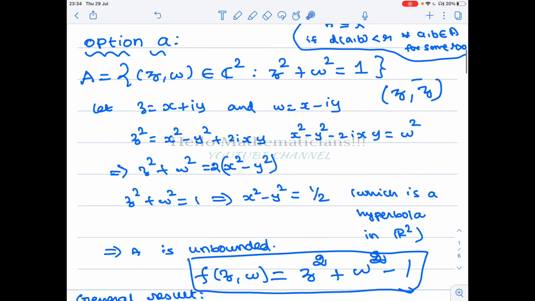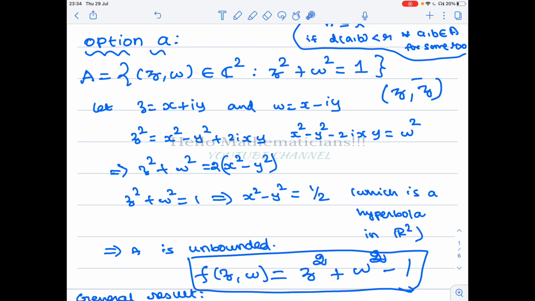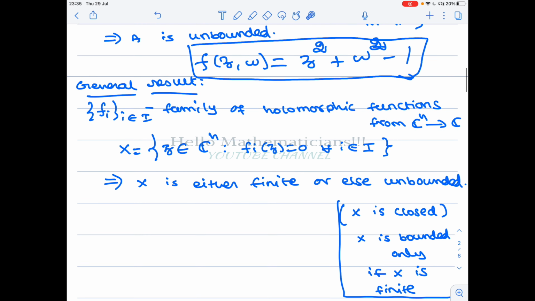So in case of our problem, we have shown that this set has infinitely many elements. For example, you take any point on this hyperbola, and using that point you can form infinitely many z. Therefore, A contains infinitely many elements. Therefore, A has to be unbounded by this result.